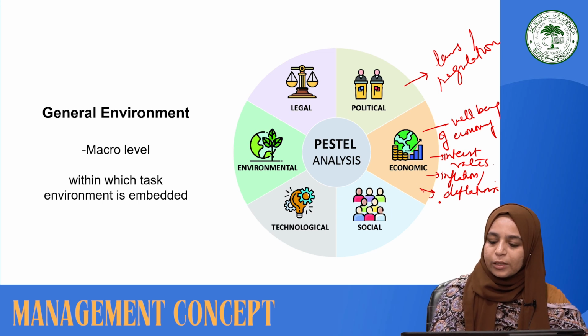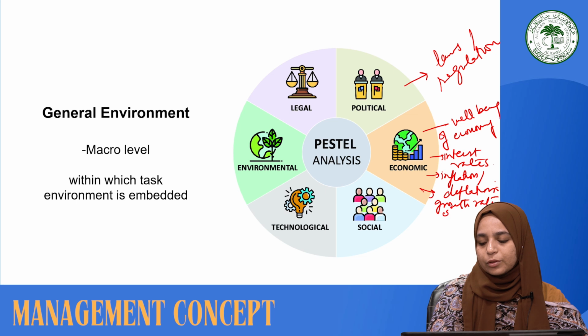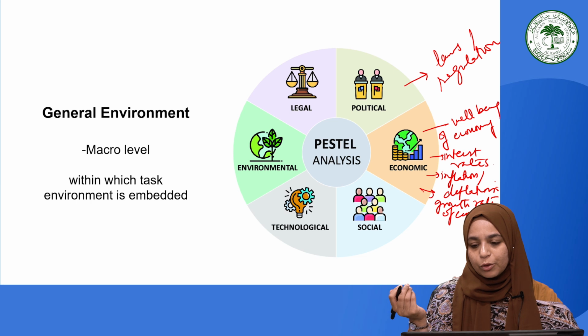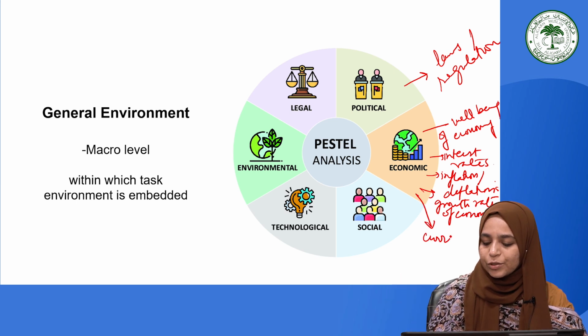In addition to that, the growth rate of the economy, the GDP of a nation, is a very important factor to understand how the well-being of an economy could be understood. Moreover, what is the currency exchange rate?